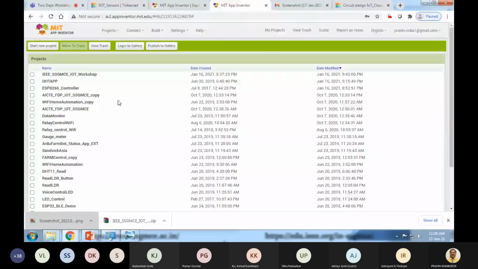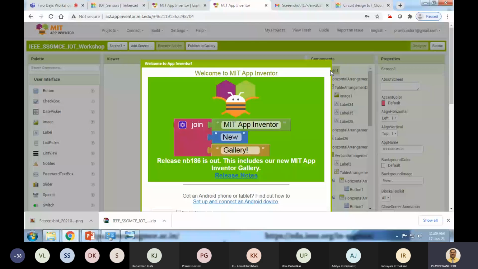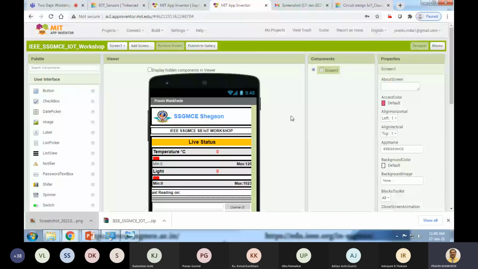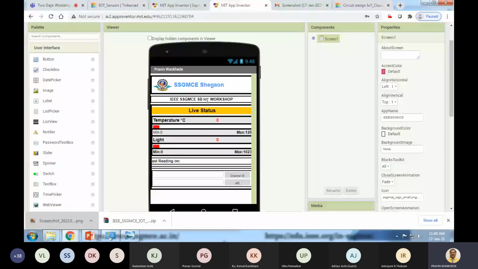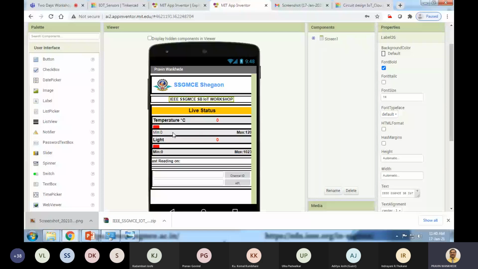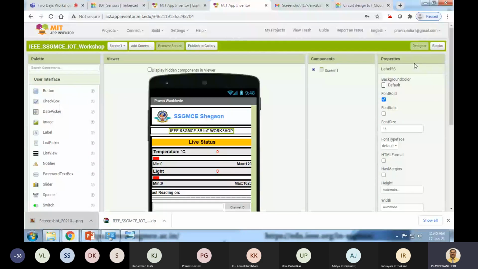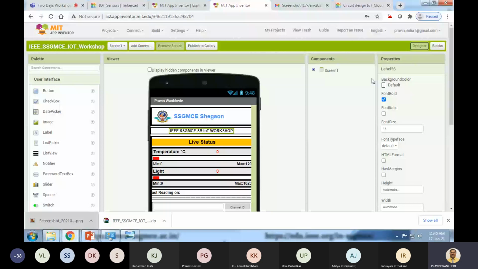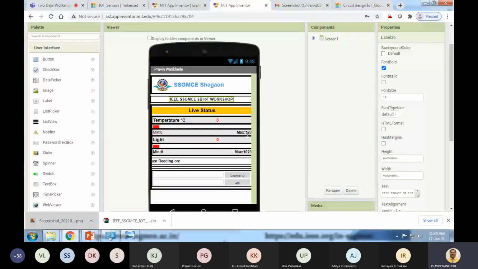Likewise, just like I have created here, this is the app I have created in MIT App Inventor. You can change the names, logos, and add different content. Then you can write its code, and it will work very easily. You can put a maximum value here like this. Here the minimum value I have added is 0, due to this I will not get the correct result, but fine.